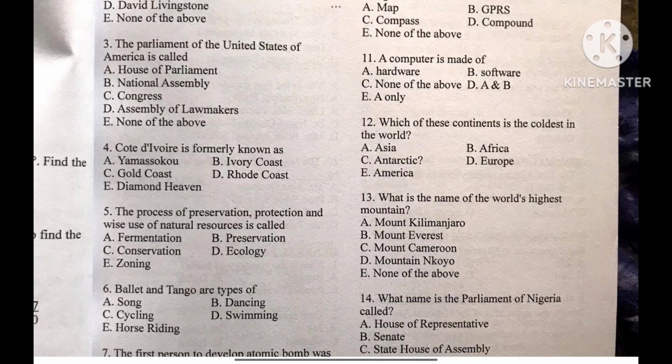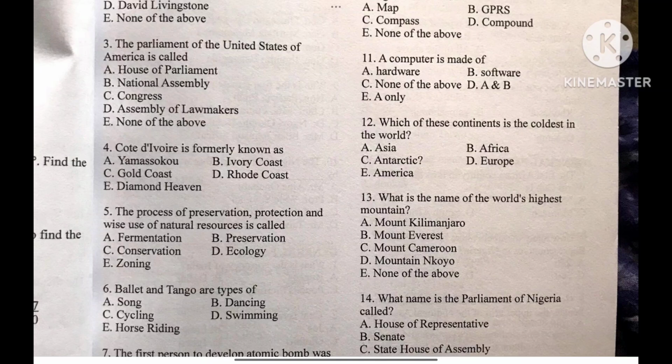A computer is made up of both physical components, hardware, and the programs, software, that run on it. That dual nature is what allows the computer to function as a whole system, because both hardware and software are very important. So option D is the correct answer.